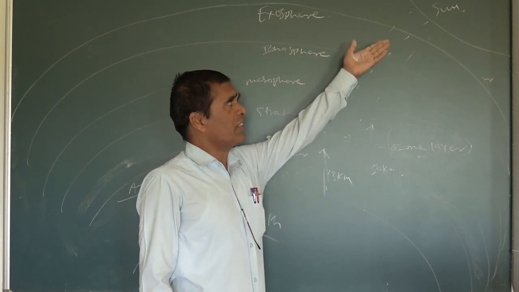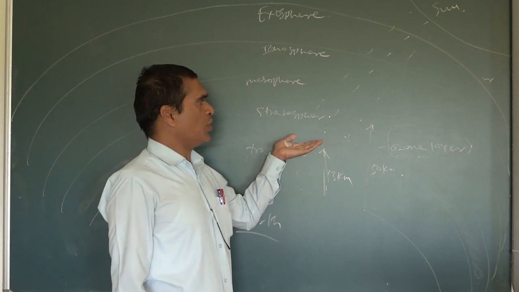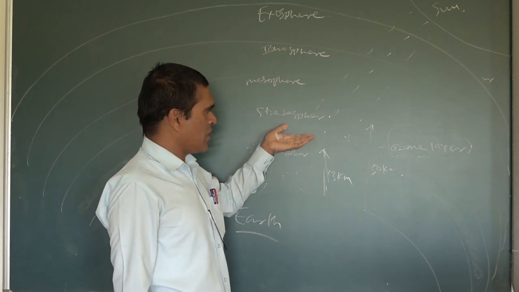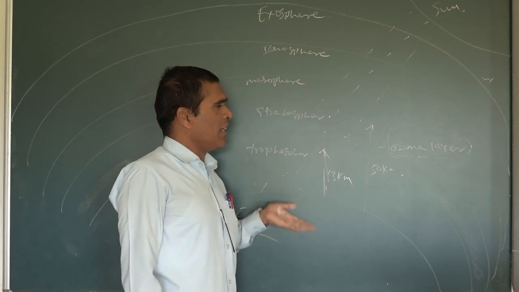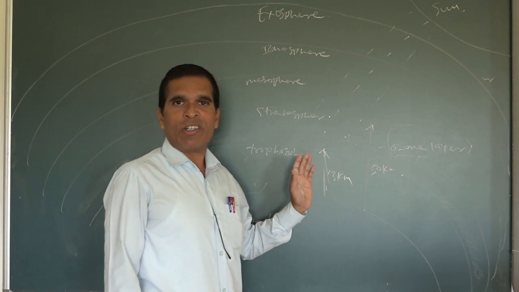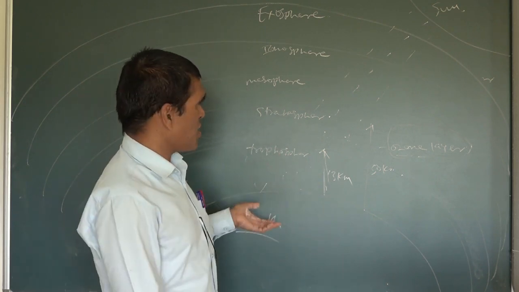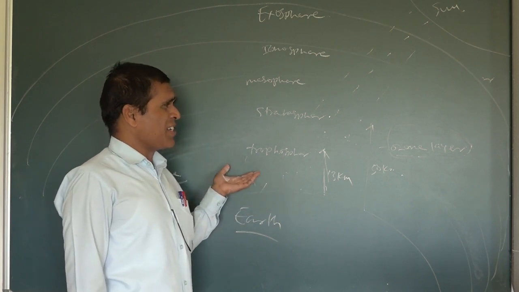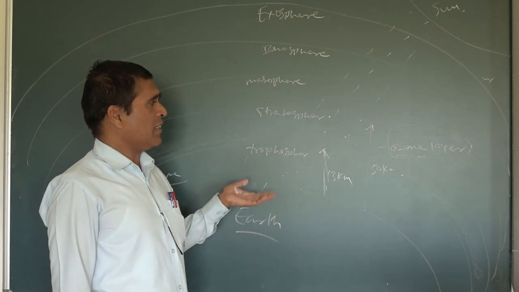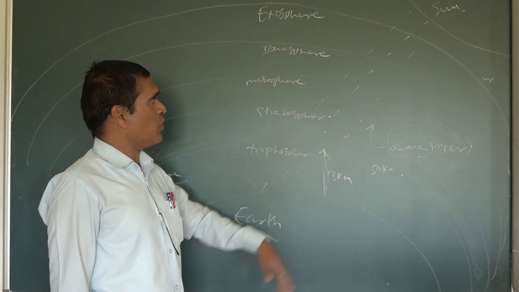Whatever sun rays are falling, first they fall on the ozone layer, and the ozone layer absorbs the ultraviolet rays, and after filtering, the rays come through. If the rays fell directly on the earth, definitely no living thing could survive, because different diseases would occur due to the ultraviolet rays. Plants would die, human beings and animals would all die, and diseases would spread. That's why the ozone layer is very important.